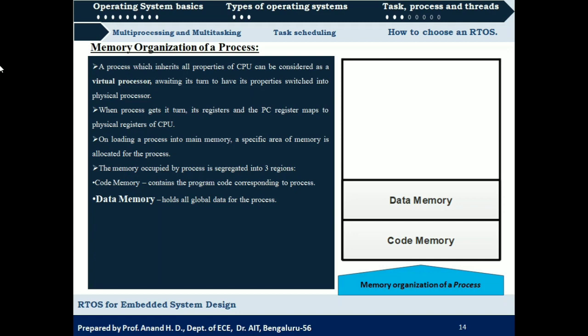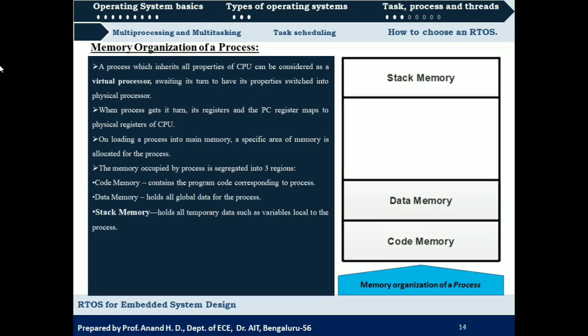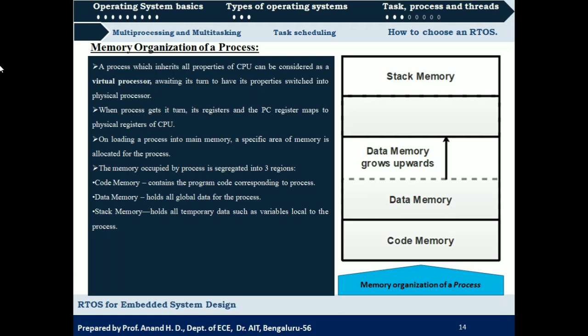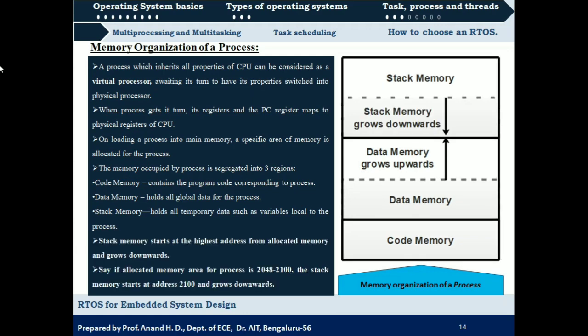And another type of memory is what? Stack memory. This is going to hold all temporary data such as variables which are local to the process. And the next thing we need to consider is that a data memory is there. When new data or new variables are generated during the execution of the process, the data memory grows upwards. And when local variables are generated with respect to the process, the stack memory extends, but this stack memory is going to extend downwards.